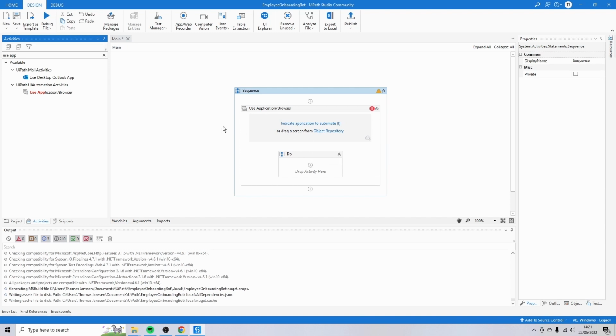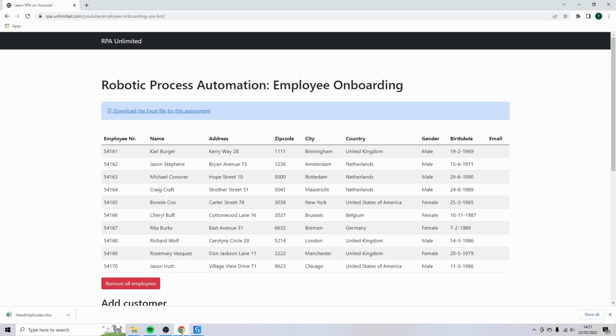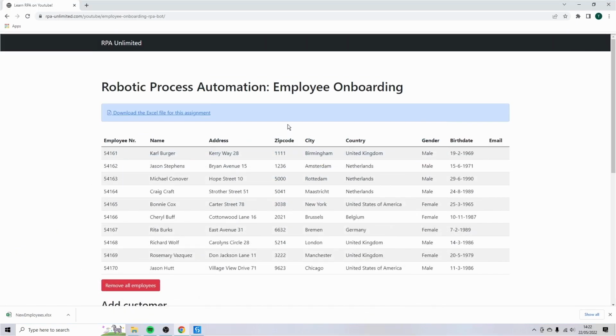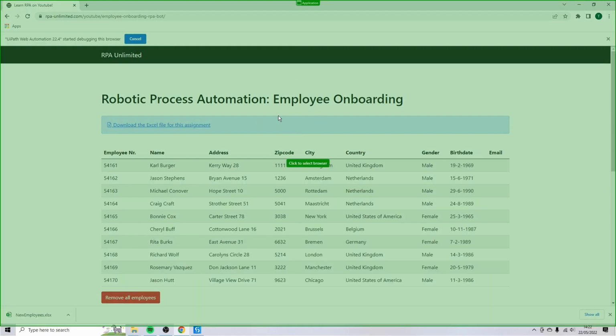Now, first of all, UiPath is going to ask which browser window we would like to use. And before we click Indicate Application to Automate, make sure that Chrome or any browser you're using is on top of the Windows hierarchy. Click on Chrome, then go back to UiPath, and then click Indicate Application to Automate. And make sure that you have navigated to the same URL as I did, so that you see this page.